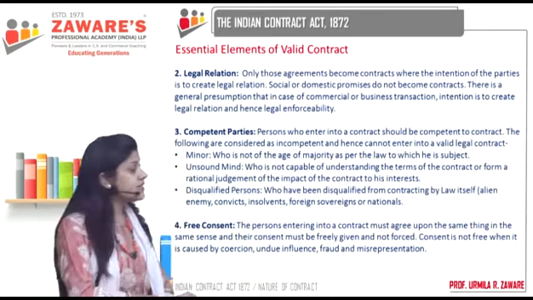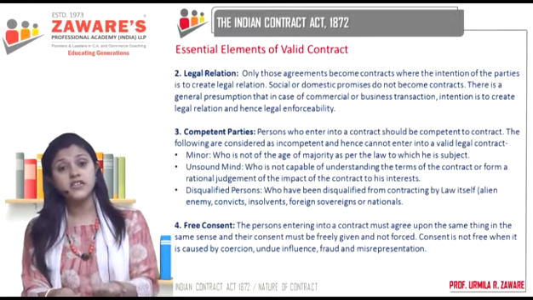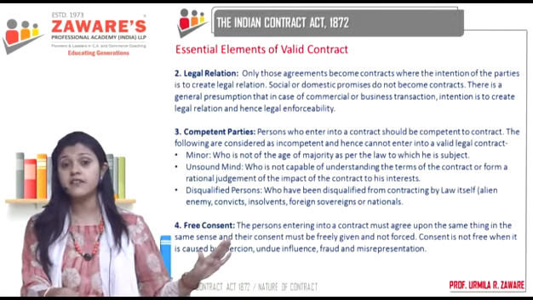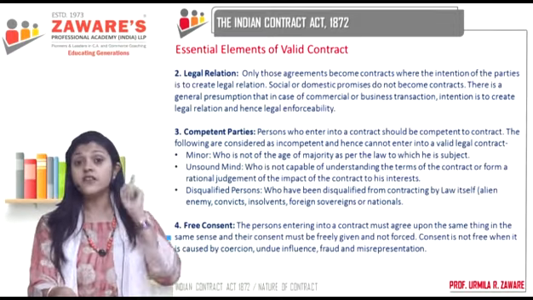Consent is not free when it is caused by coercion, undue influence, fraud, misrepresentation. So when is a consent not free? When I have been physically forced to enter into a contract. I have not done it on my free will. You forced me, you threatened me to enter into a contract, and I entered into a contract. Yes, the contract was entered into, but my consent was not freely given. So I have been physically coerced into entering into the contract.